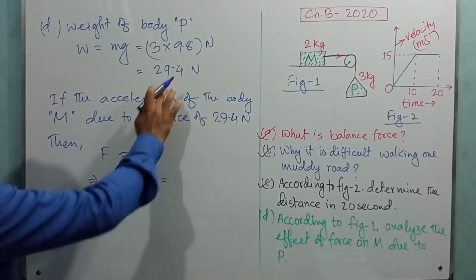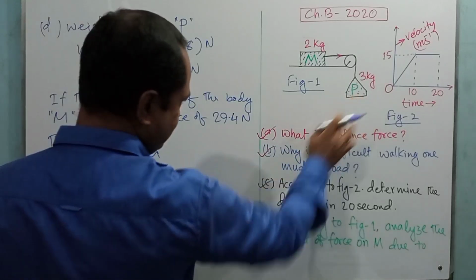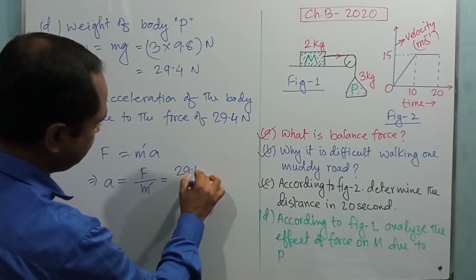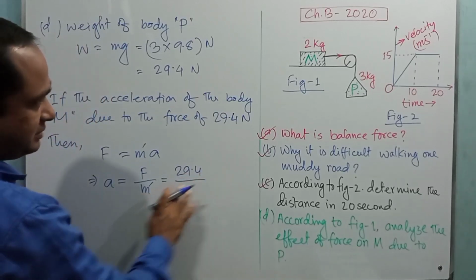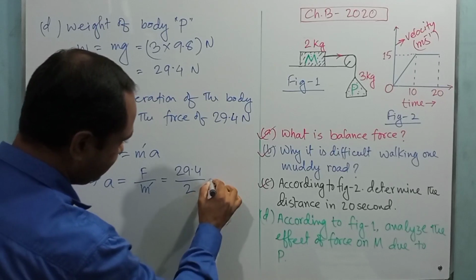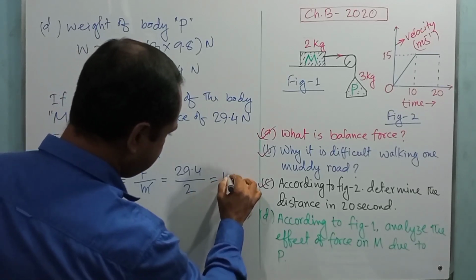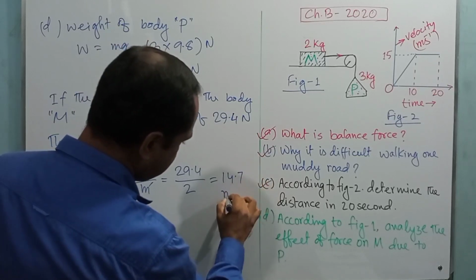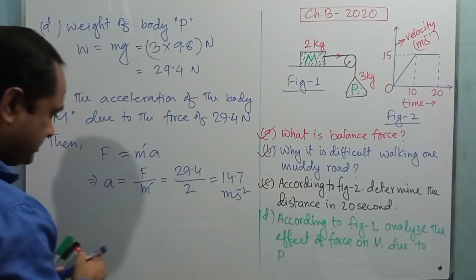Here F is the applied force due to the body P. So the value of force is 29.4, and m prime, the mass of body M, is 2 kg. So after the calculation you will get 14.7 meter per second square, right?